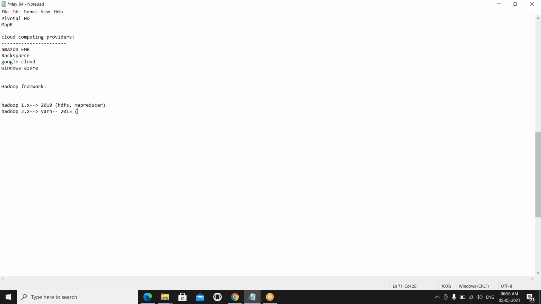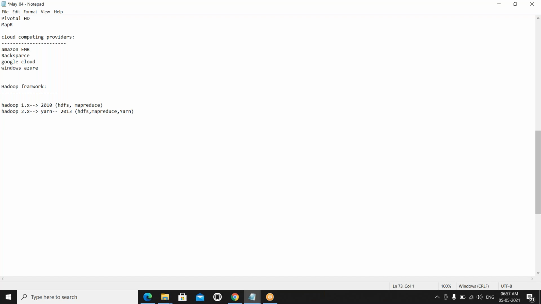Come to the Hadoop 2.x version. Yes, the same HDFS and MapReduce, plus YARN. Already we discussed what YARN is. It is the latest framework, Yet Another Resource Negotiator. First we will discuss the Hadoop 1.x version and its drawbacks. Then we will discuss how we overcome these drawbacks in the Hadoop 2.x version.